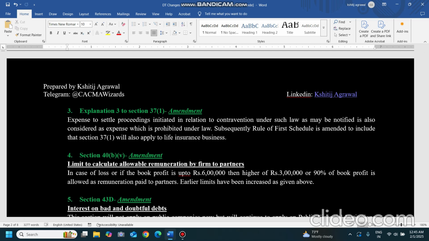book profit. Earlier, for the first 3 lakh book profit, 2,70,000 was allowed at maximum, because it could be 1.5 lakhs or 90% of the book profits. Now on 6 lakhs book profit, it is allowed the higher of 3 lakhs or 5 lakh 40,000, which is 90% of the book profit. So the maximum allowed on the first 6 lakh book profit is 5 lakh 40,000 now. So this limit has doubled. No other changes are done.